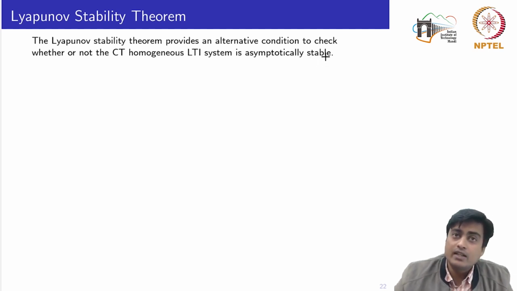The first test we saw is that given the system, you compute the solution, basically the state transition matrix, and then seeing the solution you could see whether the state or the output signal is bounded or not. The second test is the eigenvalue test, which is valid only for LTI systems and not for LTV systems. So if you have an LTI system, you can do an eigenvalue test.